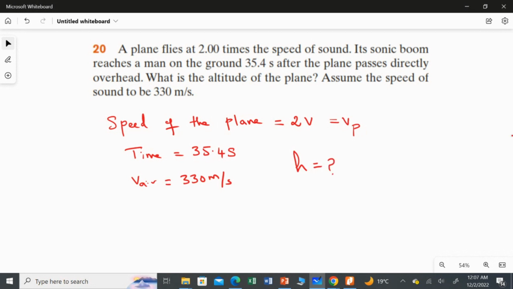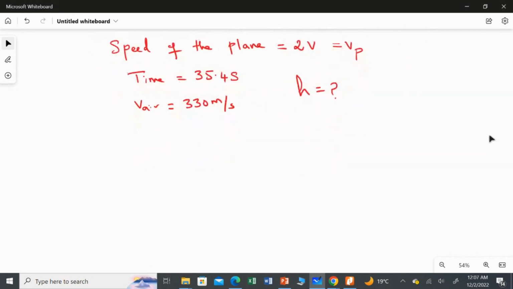For this, I'm going to use the Mach cone angle formula, which is sine theta equal to the speed of sound in air over the speed of the source. Here the speed of the source is the speed of the plane. This is my first equation. To find the height, let's say the flight is here and the man is here, and it is passing very fast.